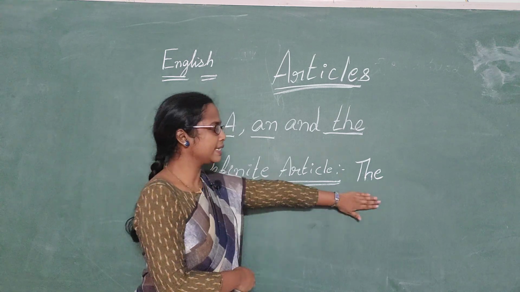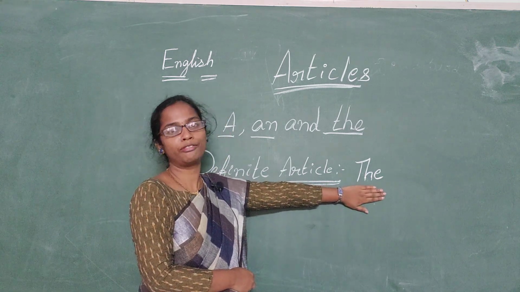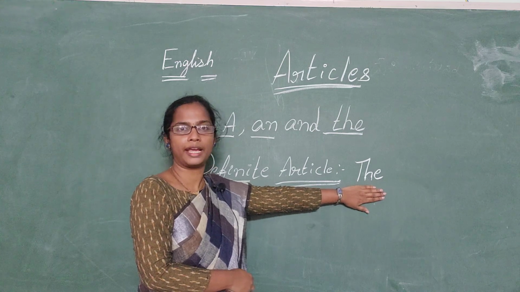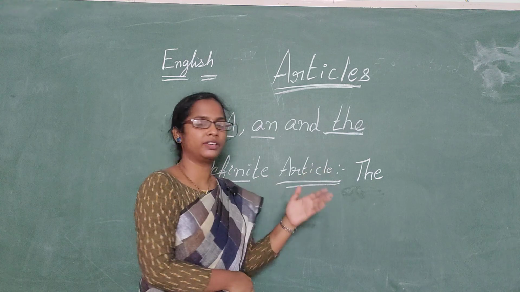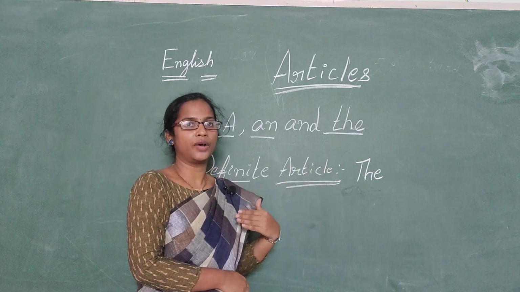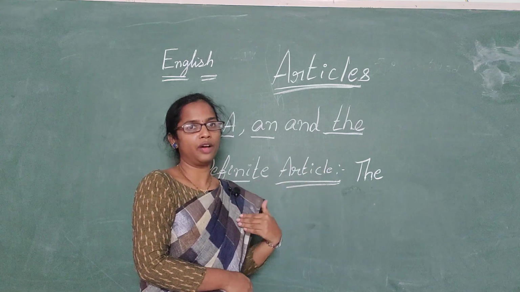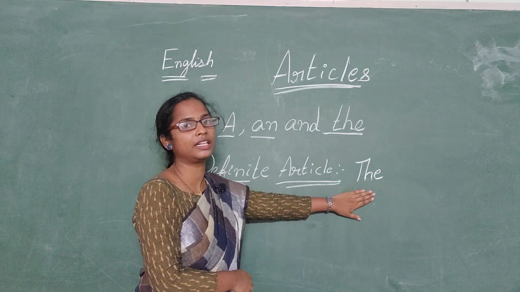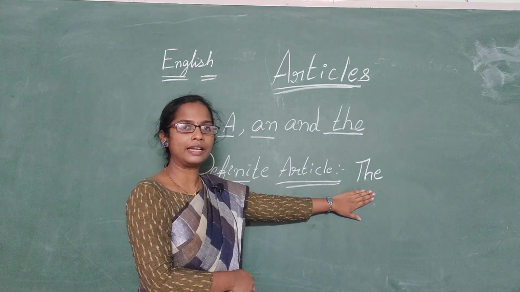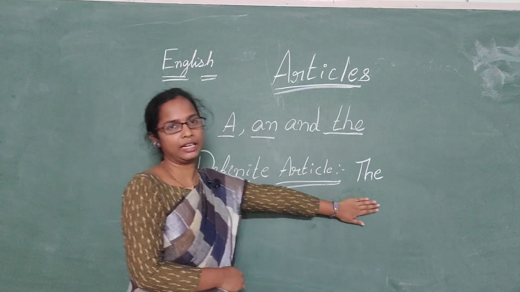So the article the comes before the name of a person, place or thing. The is considered a definite article.